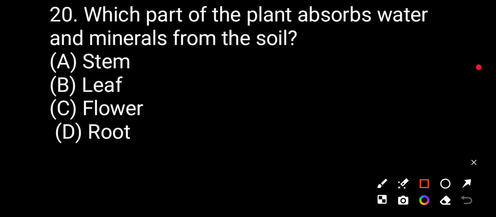Question number twenty. Which part of the plant absorbs water and minerals from the soil? Stem, leaf, flowers, root. The correct answer will be root.